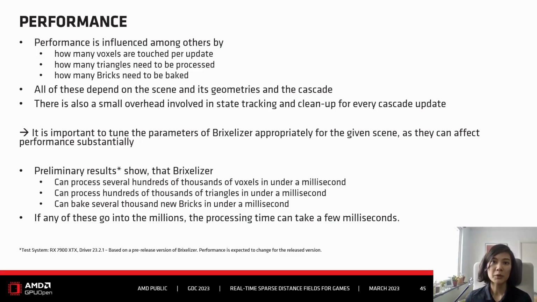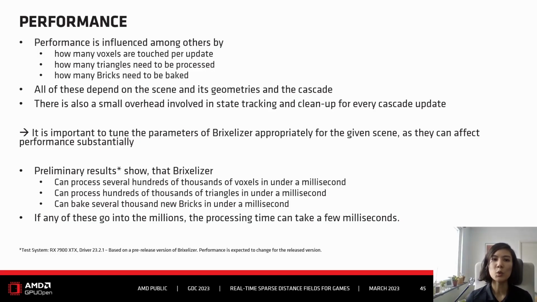Basically, during the process, the time depends on how many voxels are touched. It also depends on how many triangles are processed, and then ultimately how many bricks need to be baked. All of these three entities have a somewhat overlapping influence, but not entirely.